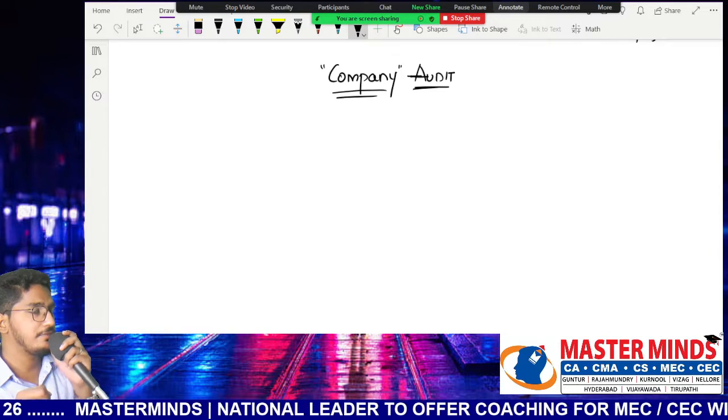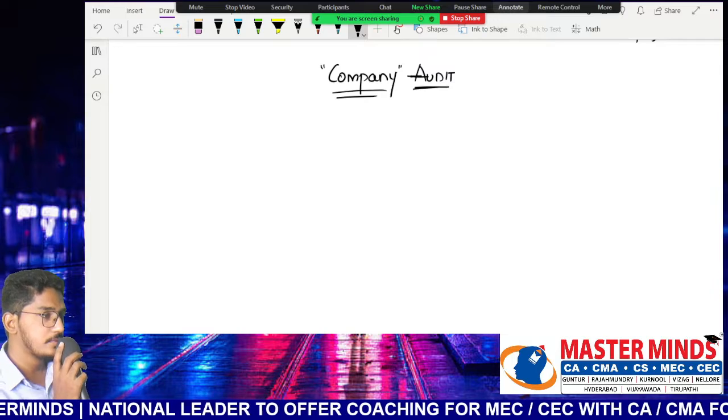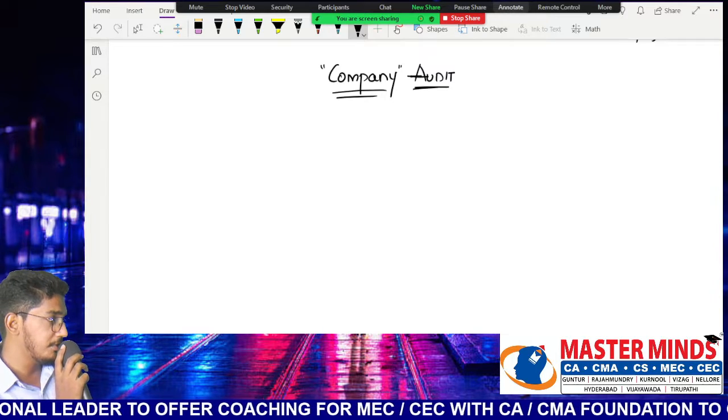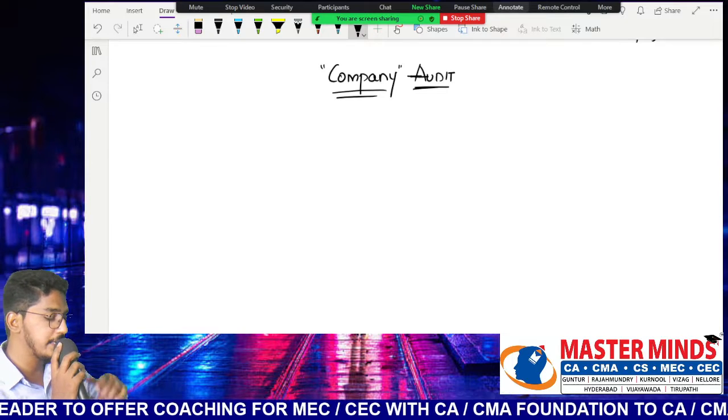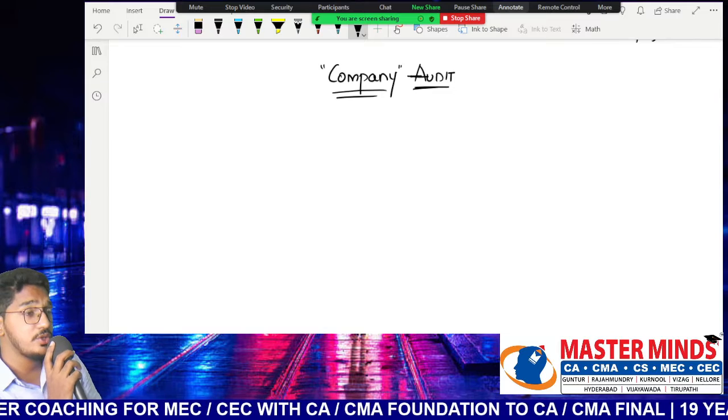Now, as I have told you, the meaning of statutory audit. What do you mean by statutory audit? The audit which is mandatorily required under any law for the time being in force. Now tell me whether a company audit is a statutory audit or a non-statutory audit. It is going to be a statutory audit.